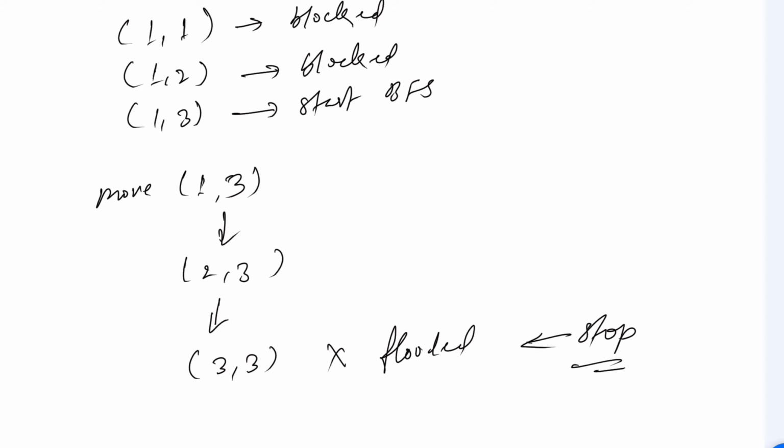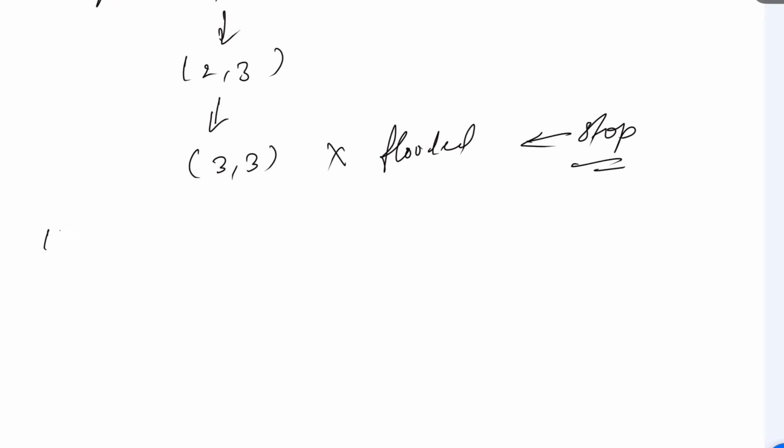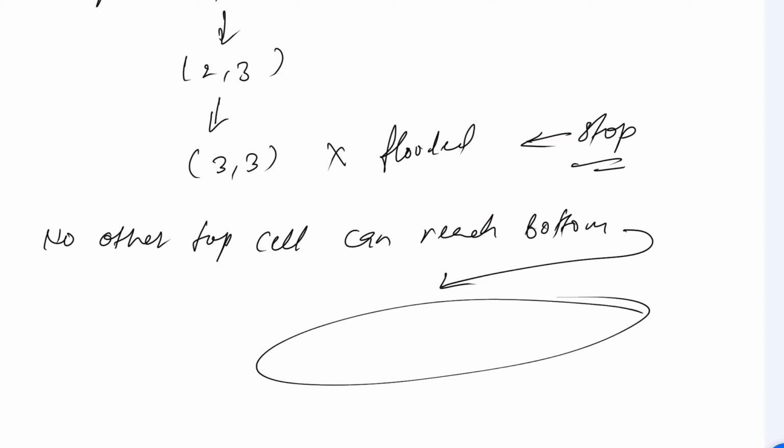Can we say that no other top cell can reach the bottom? It means it is impossible to cross. So crossing is impossible.